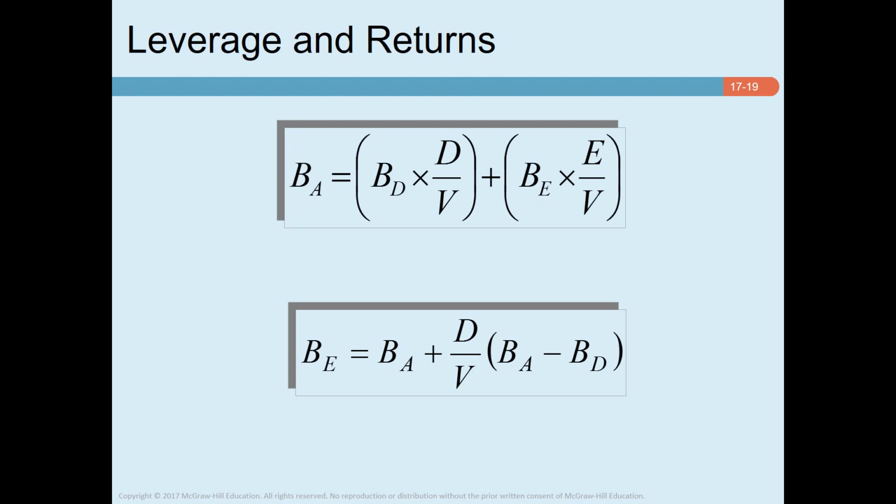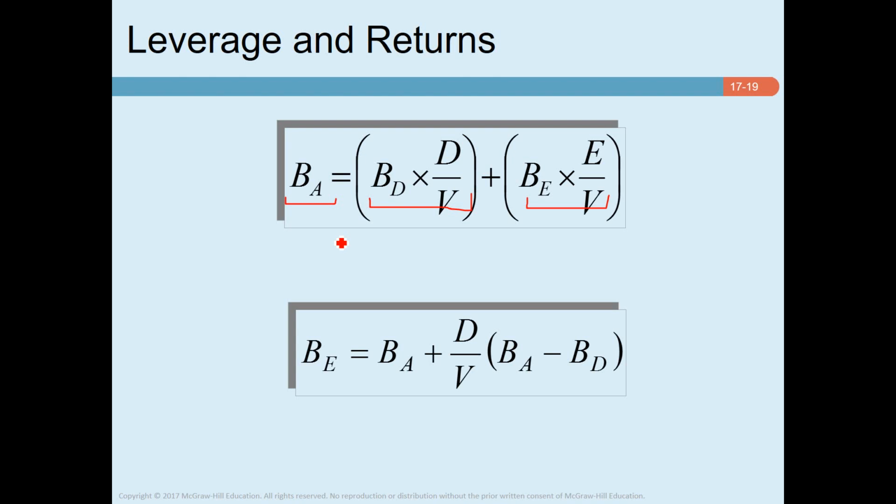If you owned a portfolio of all the firm's securities, you wouldn't share the cash flows with anyone. You wouldn't share the risk with anyone either. You would bear them all. Thus, the firm's asset beta is equal to the beta of the portfolio of all the firm's debt and all the firm's equity. The beta of this hypothetical portfolio is just the weighted average of debt and equity beta. So beta will be the weighted average of debt and equity.